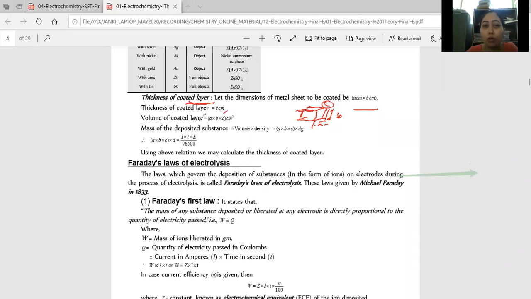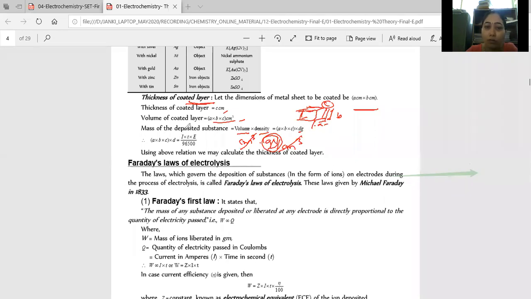So what is the volume of the coated layer? That is A cross B cross C, centimeter cube. So what is the mass of the deposited substance? To get the mass, volume into density. Volume is in centimeter cube, and density is in gram per centimeter cube. So you can easily get the mass of the compound which is getting coated on the object. So that is A cross B cross C times the density in gram per centimeter cube.